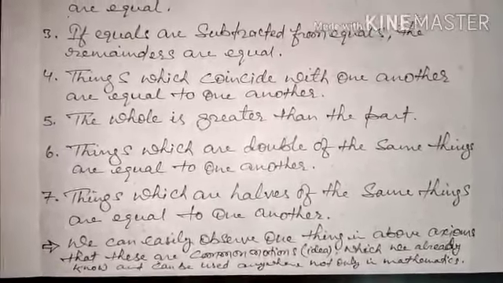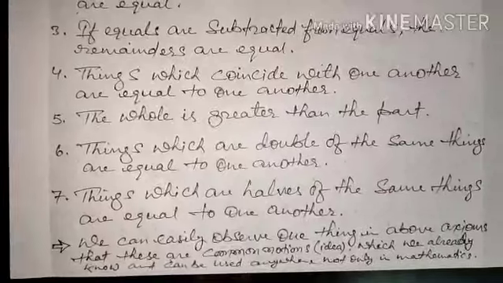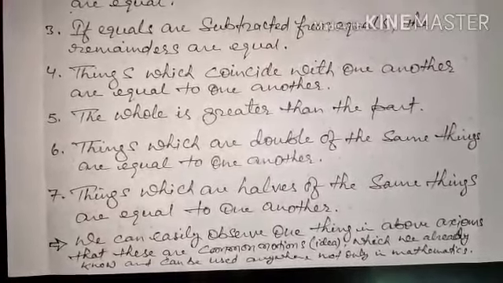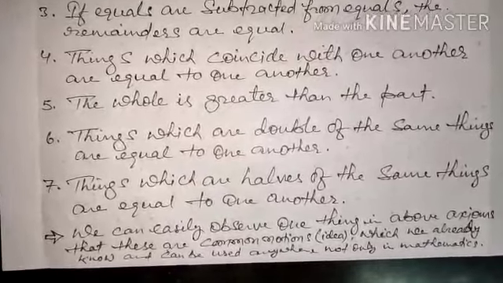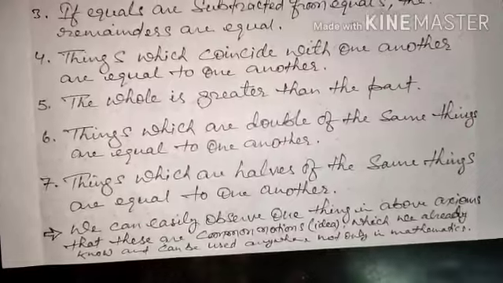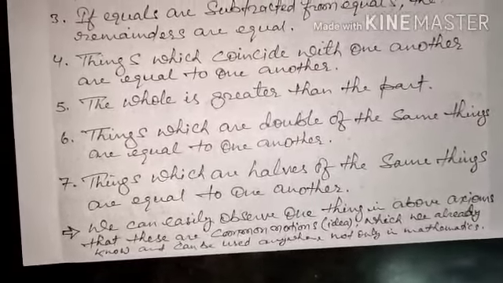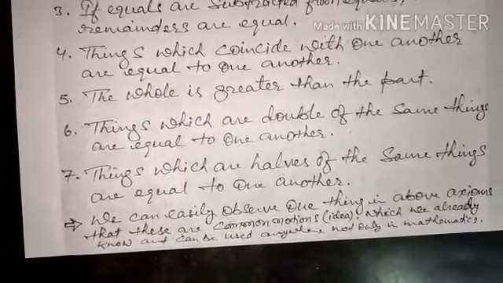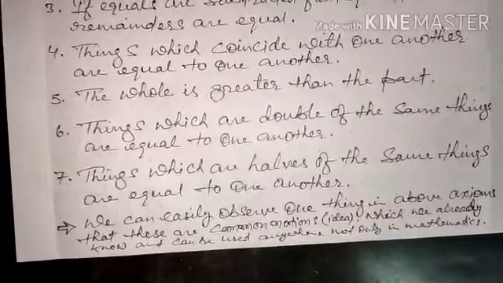Now let us take one example. I'm trying to make you understand something with the help of these axioms. Suppose the area of a triangle is equal to the area of a rectangle; it means we had calculated the area of the triangle and the area of the rectangle, and both are equal to each other. After that, we found that the area of the rectangle is equal to the area of a square.